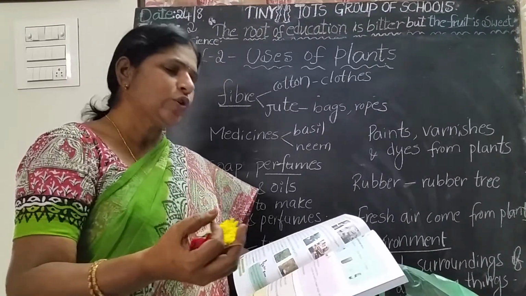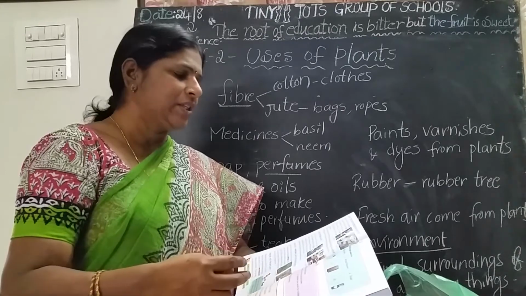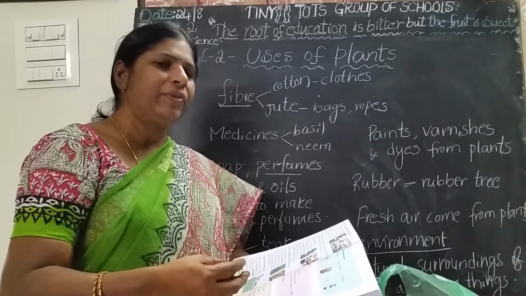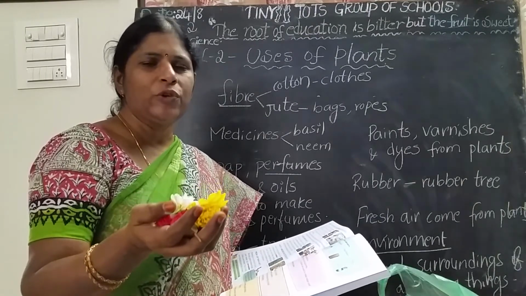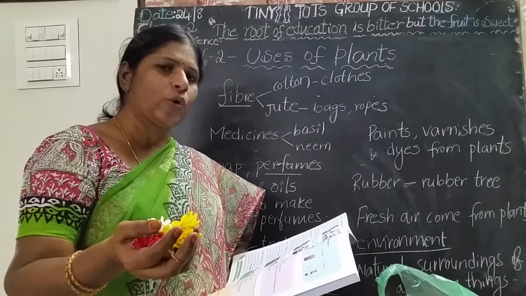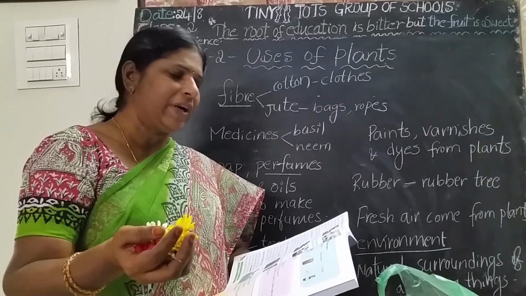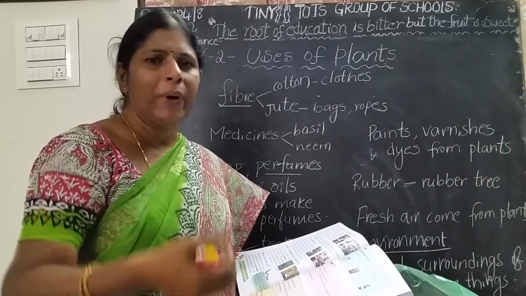So soaps, perfumes, and also toothpaste are also made from the plant products. So flowers give a good smell, amma. So some plants such as rose, jasmine and lavender are used to make perfume.